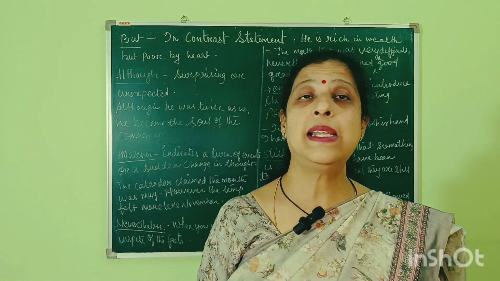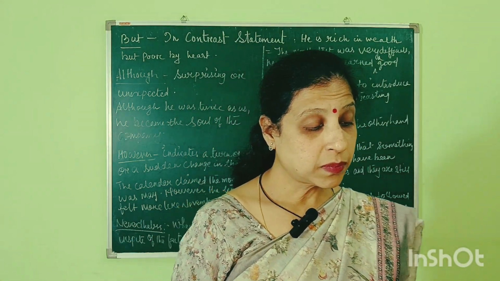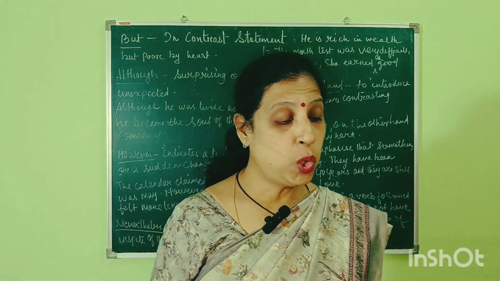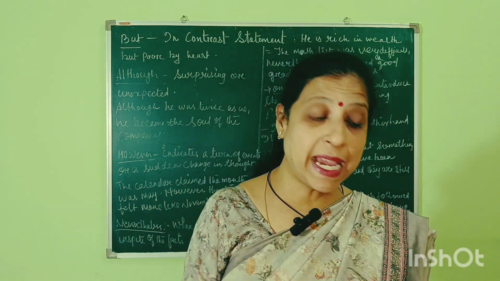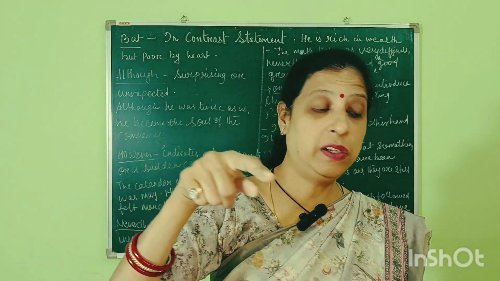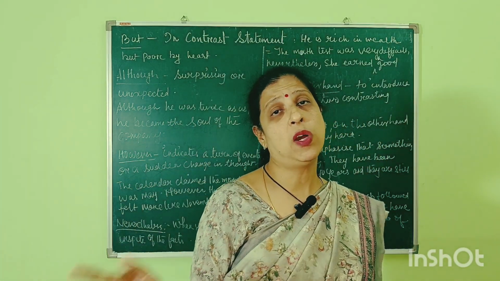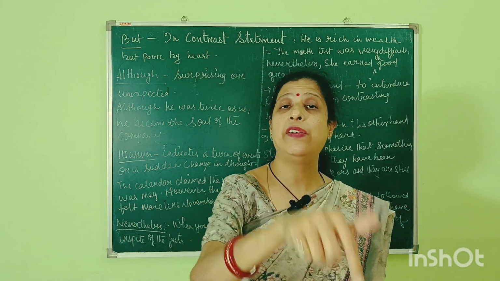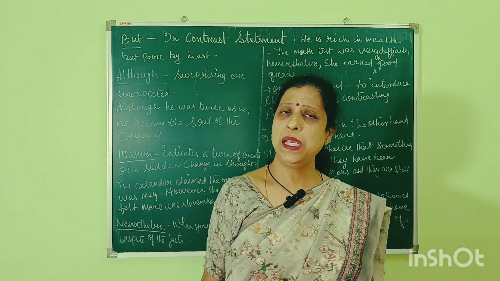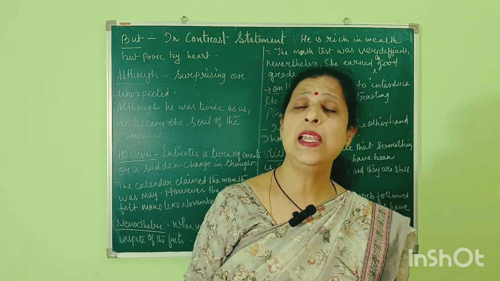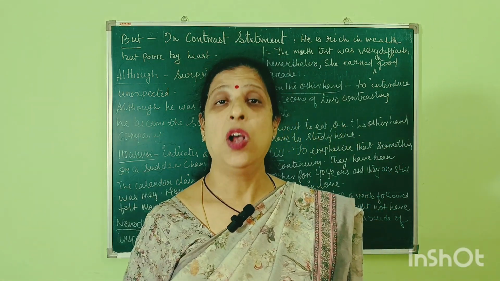Now there is another sentence like: though she disallowed me, yet I reached her office. Means she did not allow me to get into her office. Still, I reached her office.